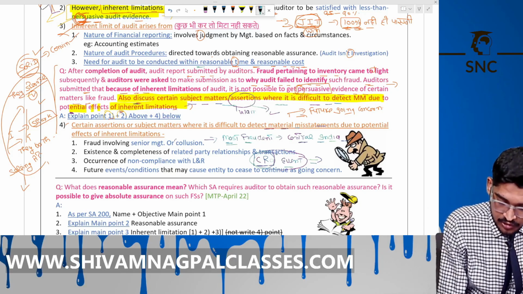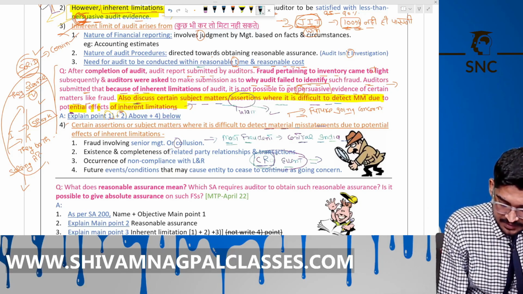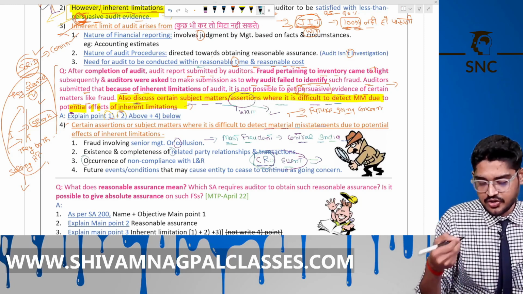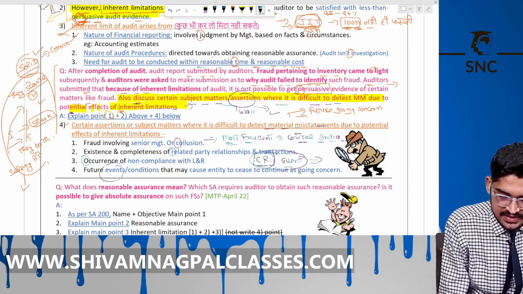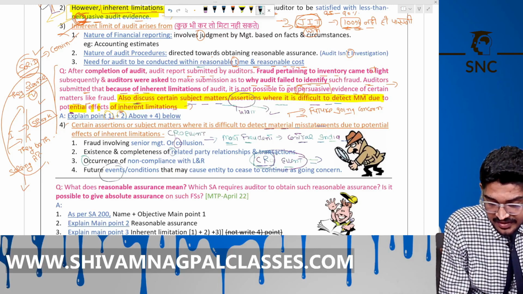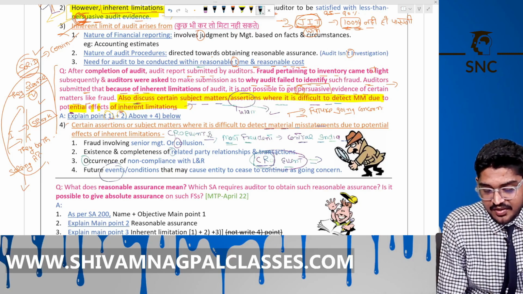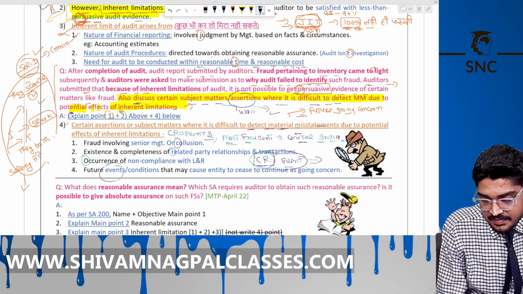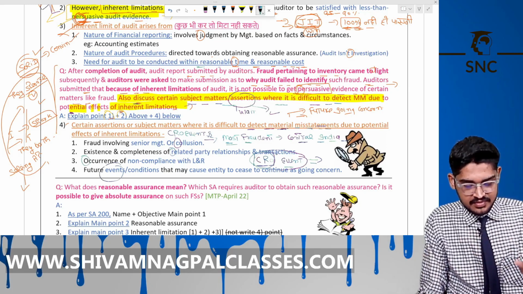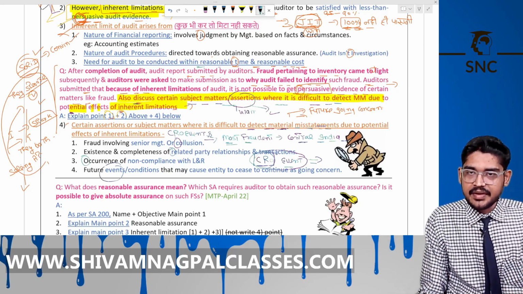So C means collusion, R means related party, and O means occurrence of non-compliance with the law and regulations, and event means events. So CRO events. In these cases, the risk of not detecting the material misstatement is very high, due to inherent limitations. This is clear. You can learn this by using this memory technique.